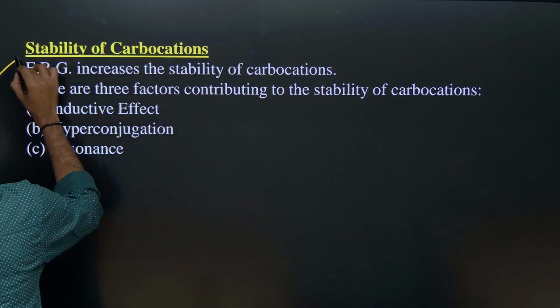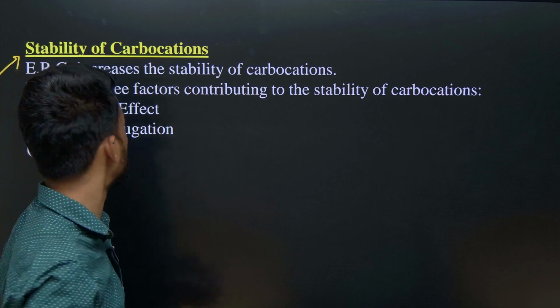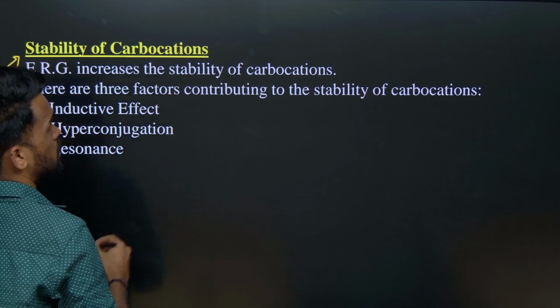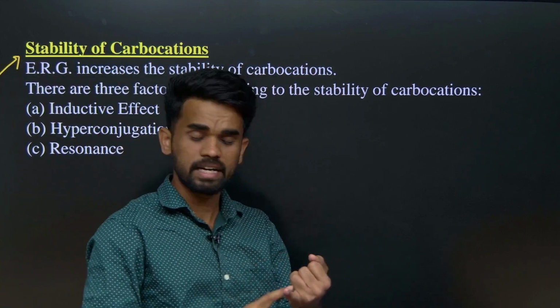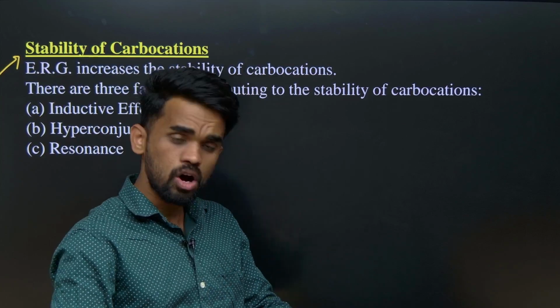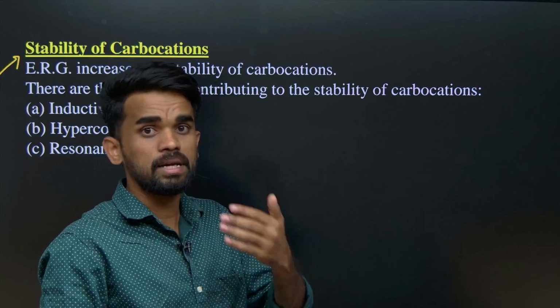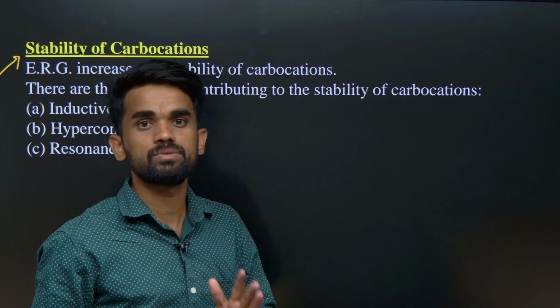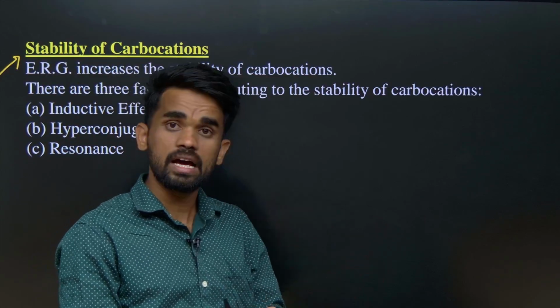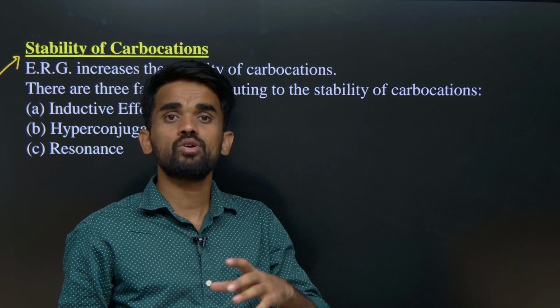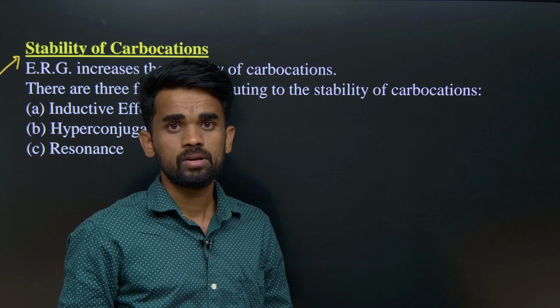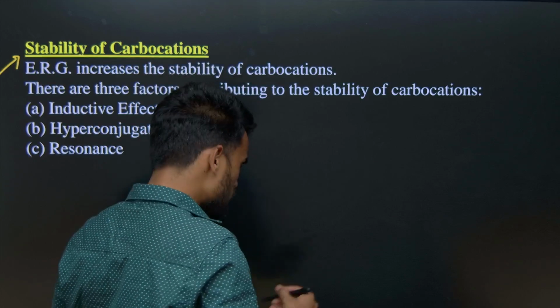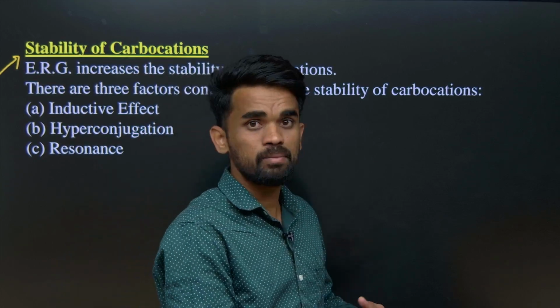Now what is the exact stability order for this? How do we decide the stability order? Just now we have seen primary, secondary, tertiary carbocations, right? So how do we arrange them in their stability order? Which carbocation is more stable? During the course of a reaction, which type of carbocation is formed? The species which is more stable will be formed.